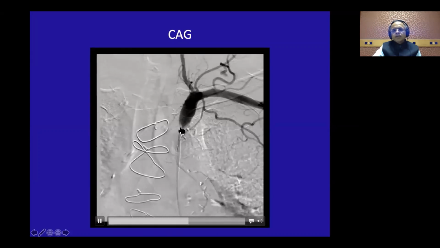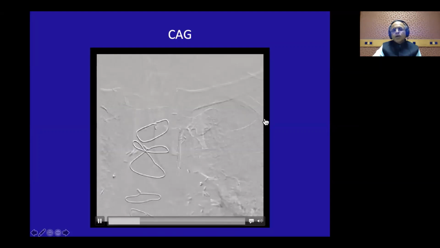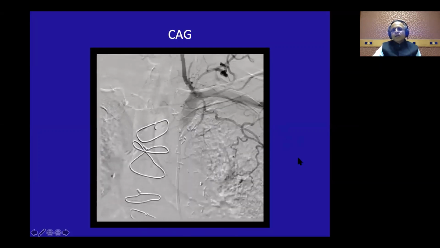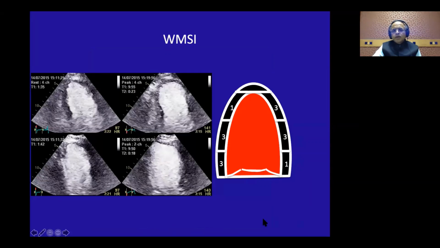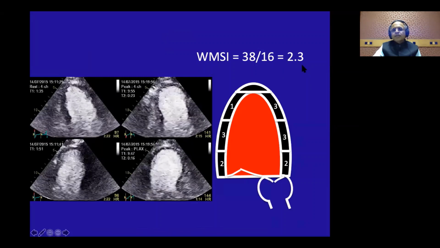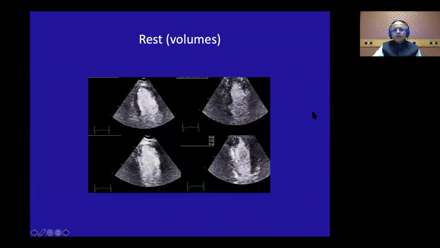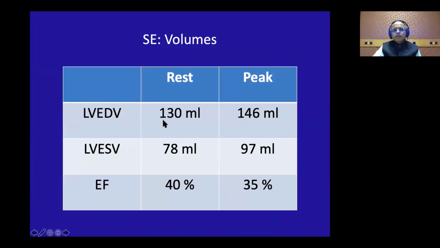So we just put a stent in the left subclavian artery and coiled that intercostal vessel, and he was absolutely symptom free. So we look at his wall motion score index here on these cartoons, and it is 38/16, it is 2.3. Look at his rest volumes and his peak volumes: his end diastolic volume is increasing from 130 to 146, end systolic volume is increasing from 70 to 97, and the EF is falling by 5%. So he was actually very, very high risk. So stress echo not only told us that his dyspnea is cardiac, but it told us it is ischemic, and we have to look for some other cause.